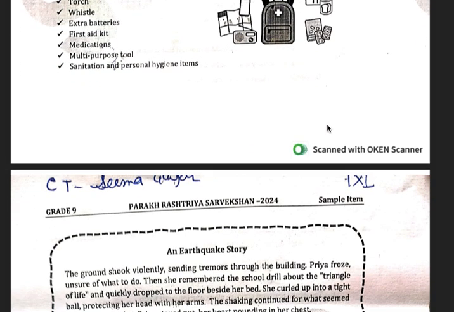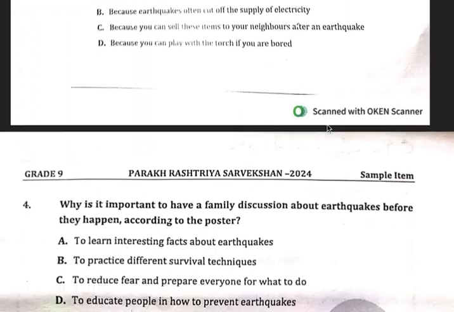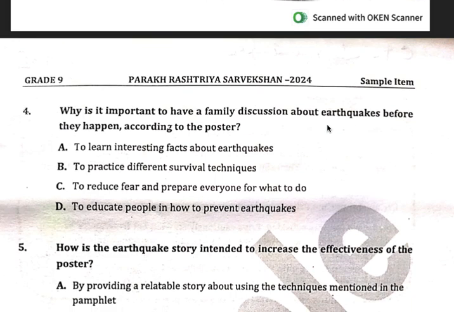Right? If you read the poster carefully, you will see the answer by yourself. You will not have to spend a lot of time. Right? Just glance through the questions and then read the passage so that you know what you're looking for. D. To educate people in how to prevent earthquakes. So three of these options seem to be correct, but only one is correct because only one has been addressed in the poster. So the correct answer is C.